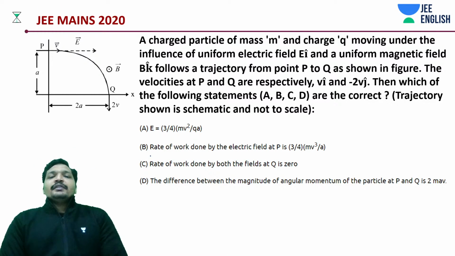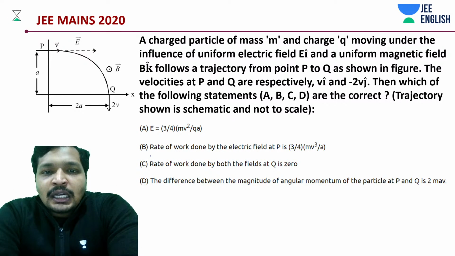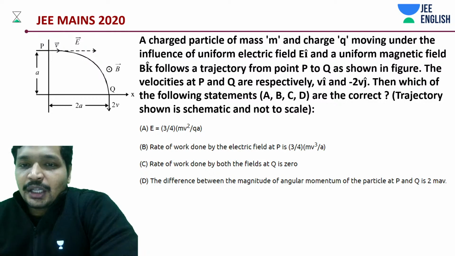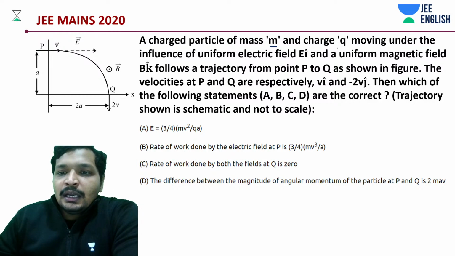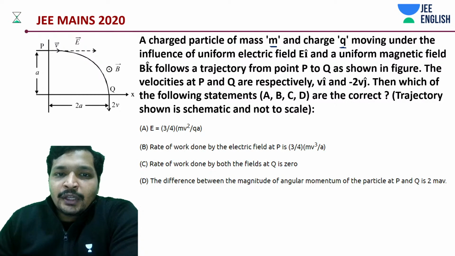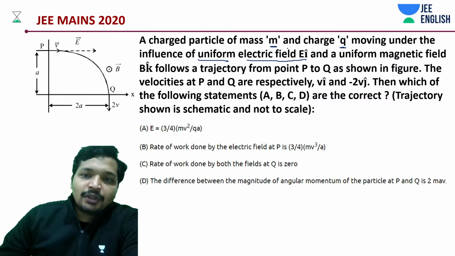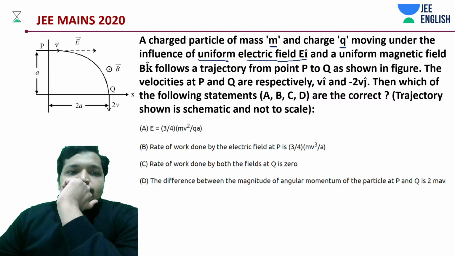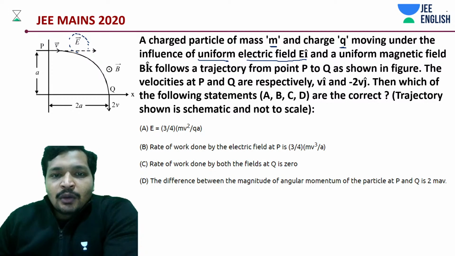Next question here we have, okay, here comes the thing. There is a charged particle of mass m and charge q. They are moving under the influence of a uniform electric field E into i cap, as shown in the picture. Now, what do we have?